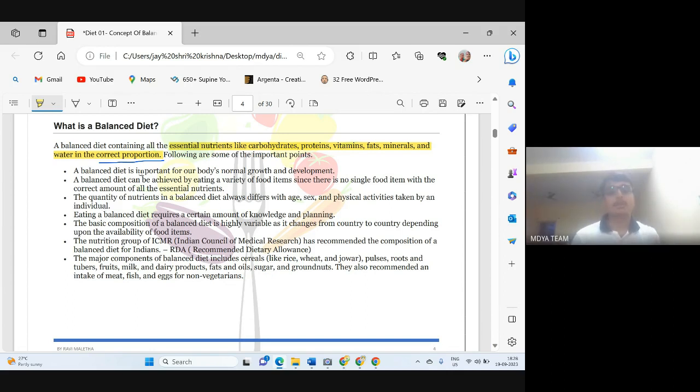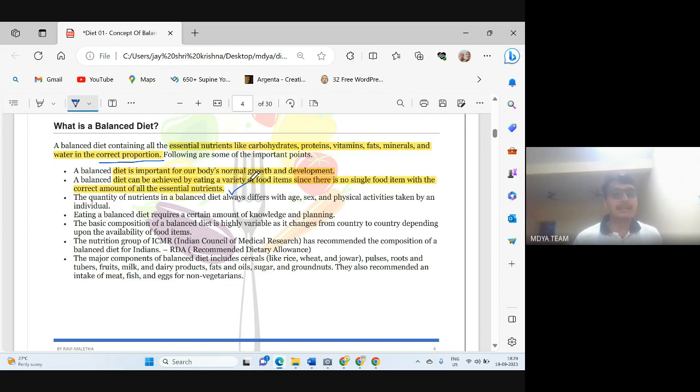Balanced diet is important for our body's normal growth and development. A balanced diet can be achieved by eating a variety of food items. There is no single food item with the correct amount of all the essential nutrients. This is a very simple point, but UGC once asked from this line only, like what is wrong in relation to balanced diet.